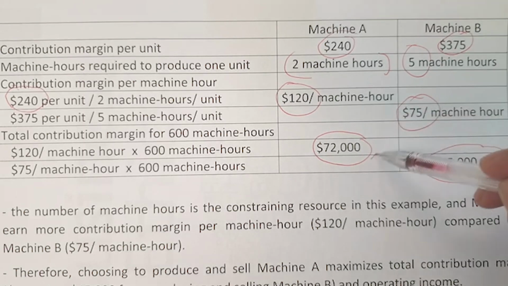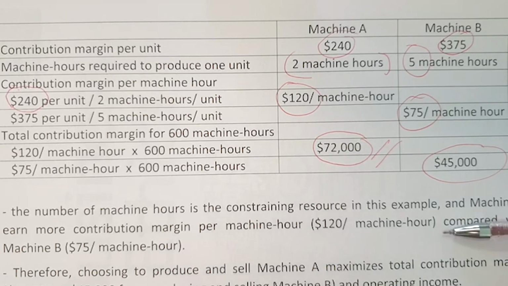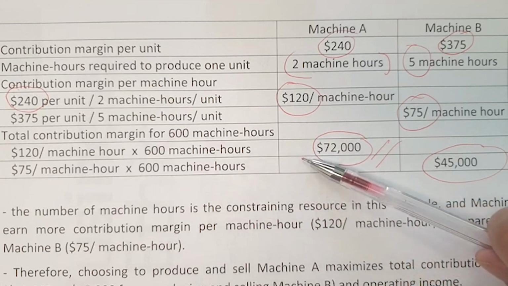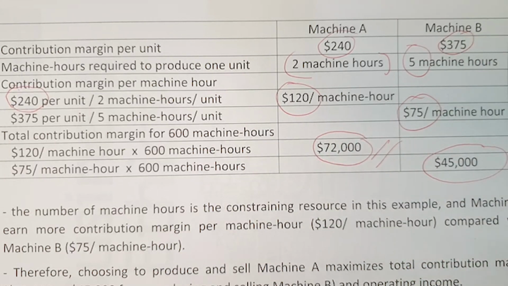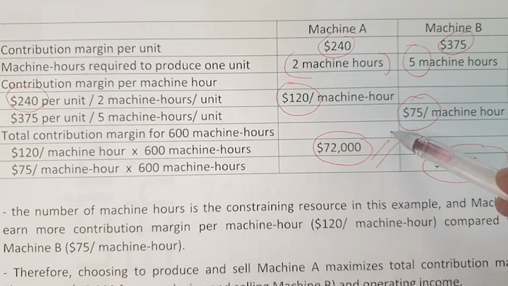It seems that machine A is much higher compared to B, and in this instance we should produce machine A because it gives us a higher contribution margin per machine hour. And if we calculate with the total resources that we have, we can maximize our operating income, we can maximize our contribution margin by producing machine A rather than machine B.